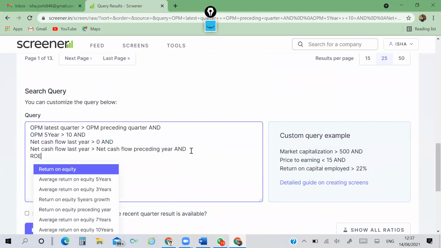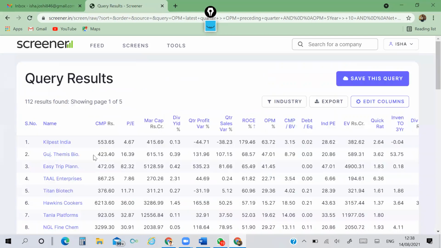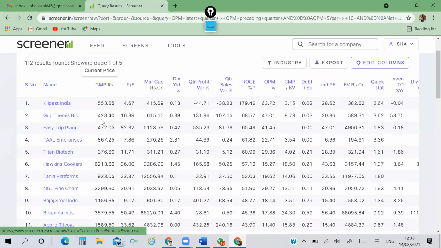ROE, return on equity, is greater than 15. Now I run the query. Now from near about 300, we reach 112 companies.